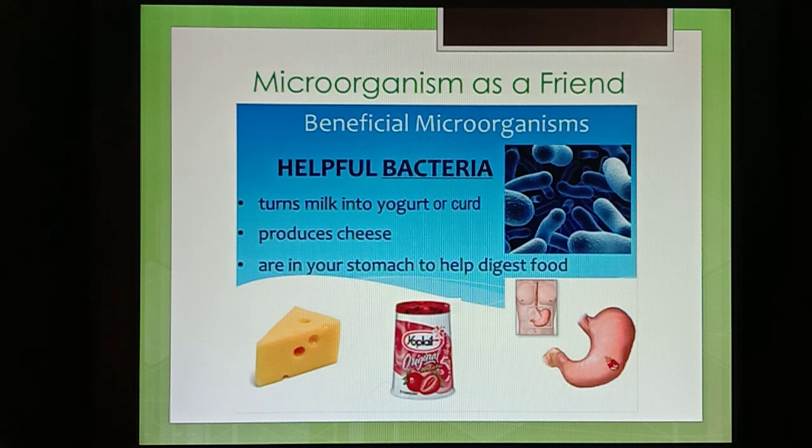So the first and foremost important part of the microorganism is that it will help to turn milk into curd and also to turn milk into yogurt. Yogurt is also a commercial production of curd only. Next, it produces cheese, and third, when it is present in our stomach, it will also help to digest our food products.